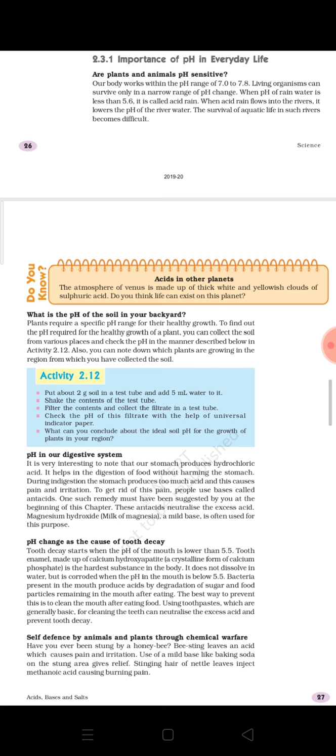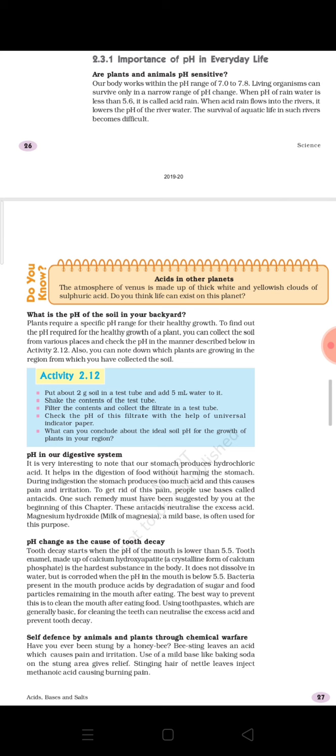Bacteria present in the mouth produce acids by degradation of sugar and food particles remaining in the mouth after eating. This is also very important because sometimes they can ask you the question: what is the reason that in our mouth the pH value can fall below 5.5?